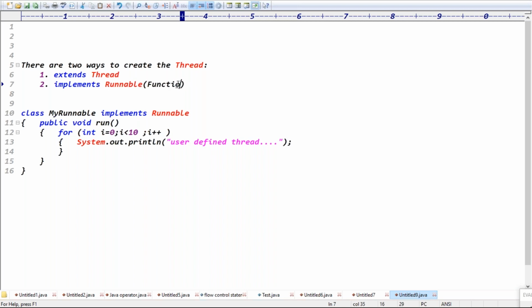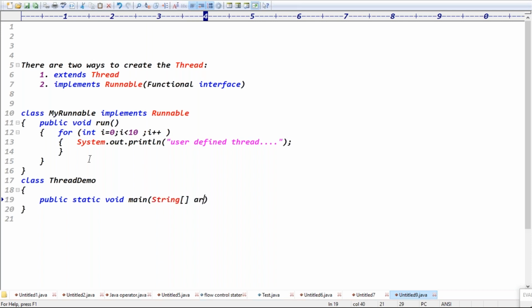Runnable is which interface, guys? A functional interface, right? Exactly. Then you can create the object of our class. Take the ThreadDemo class. It contains, as usual, the main method: public static void main with the String array args. Let's instantiate the runnable class: MyRunnable r = new MyRunnable().